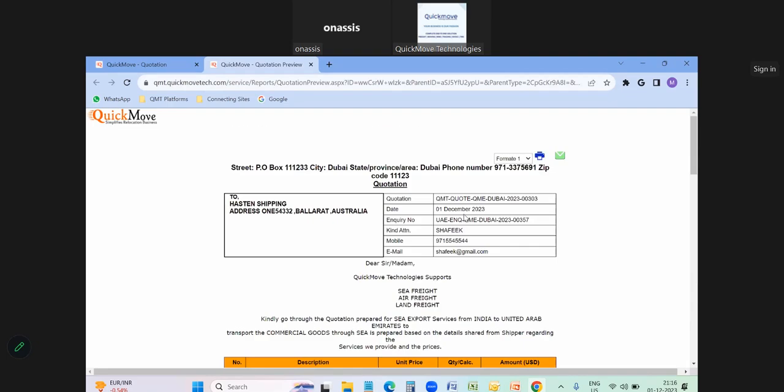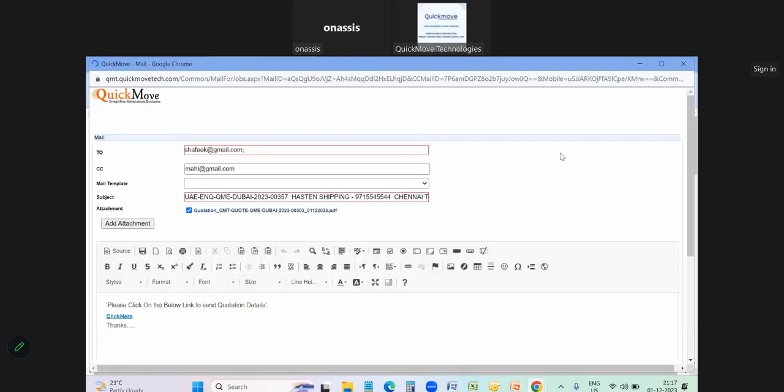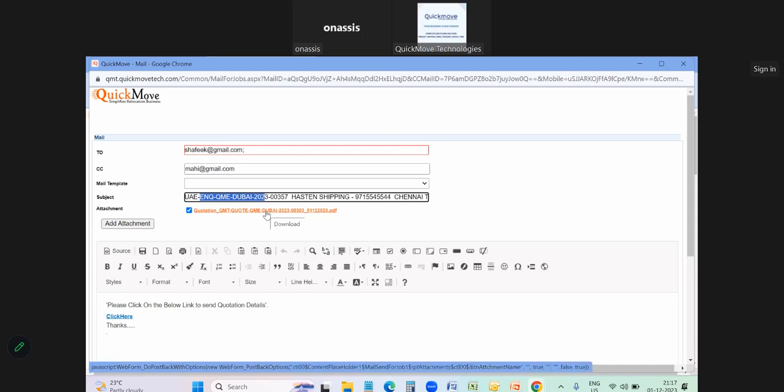Now I need to send the mail to the customer. Here, your email IDs are integrated with the platform. You need not download anything from the software. On the top right corner, you can find an email symbol. Once you click on the email symbol, your email outbox will be opened automatically here with all the details. So you need not input anything manually. You can see the customer email, CC and subject automatically reflecting, and you can find the attached PDF file here.